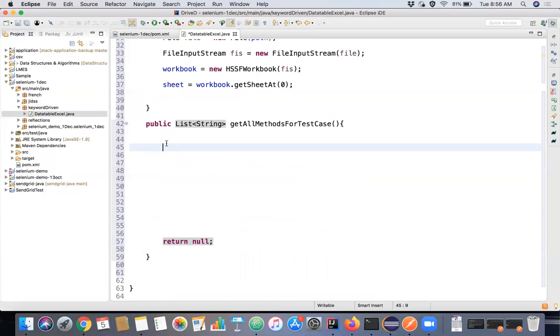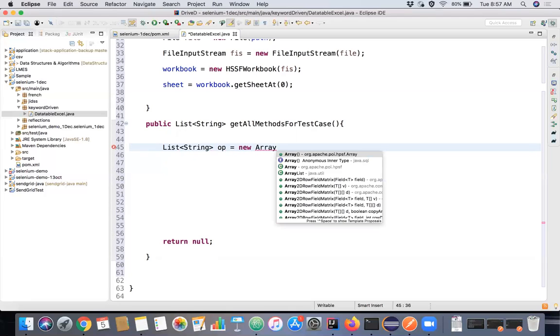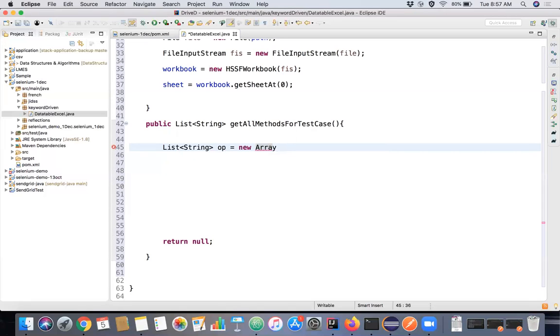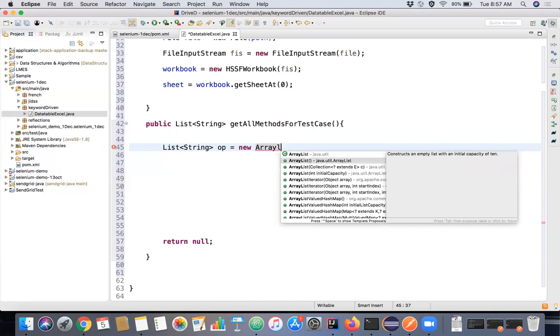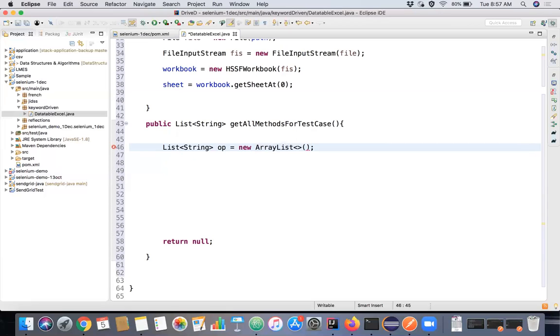We'll initialize this particular array list to return. We initialize this, and we need to iterate through all the rows and read all the methods.